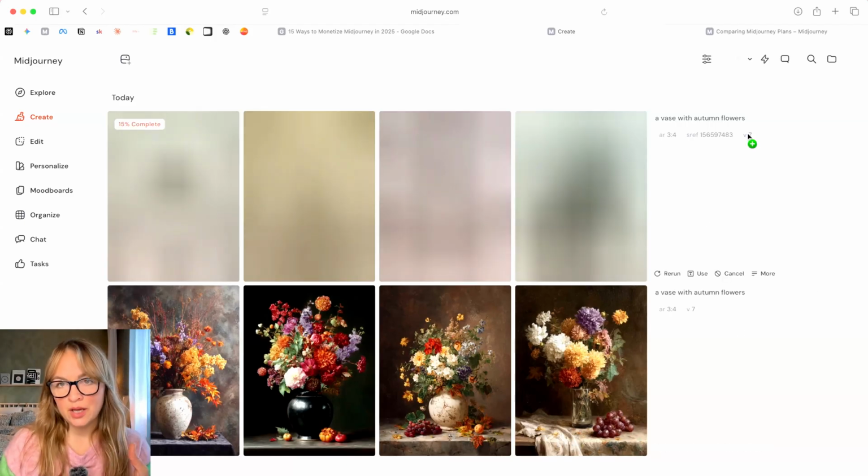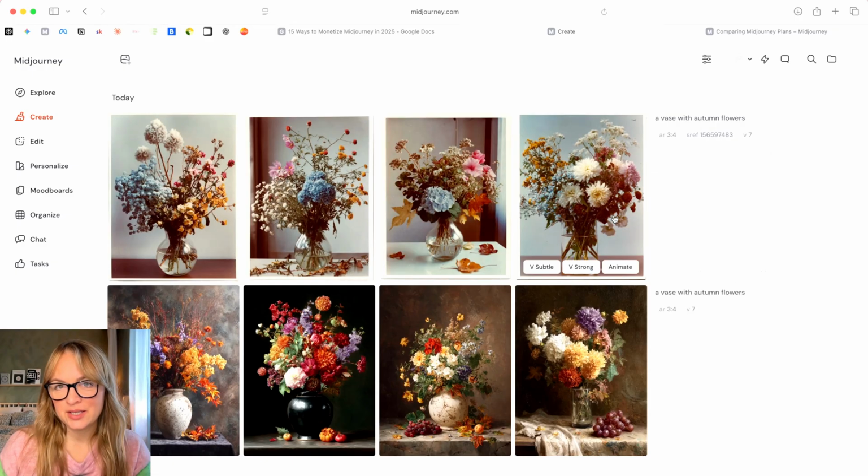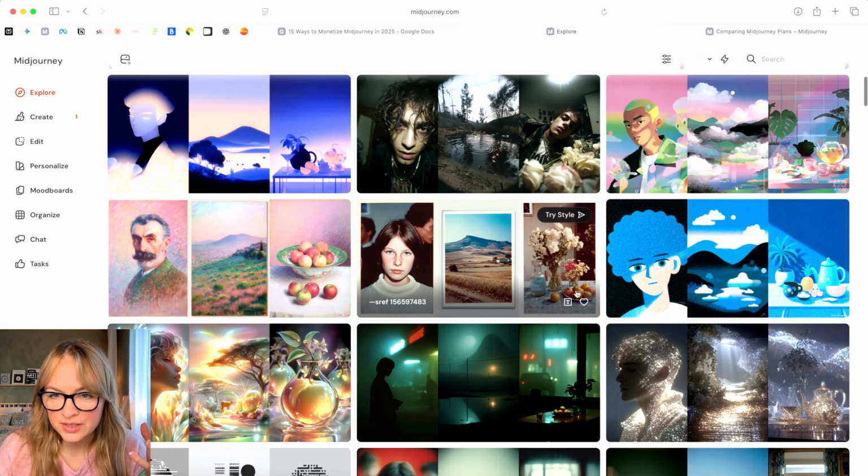Same prompt, but now we're adding the reference of a certain style that we found inspiring. It entirely changes the aesthetic. So now it is much more in this style, the style that we've chosen is this one, right?